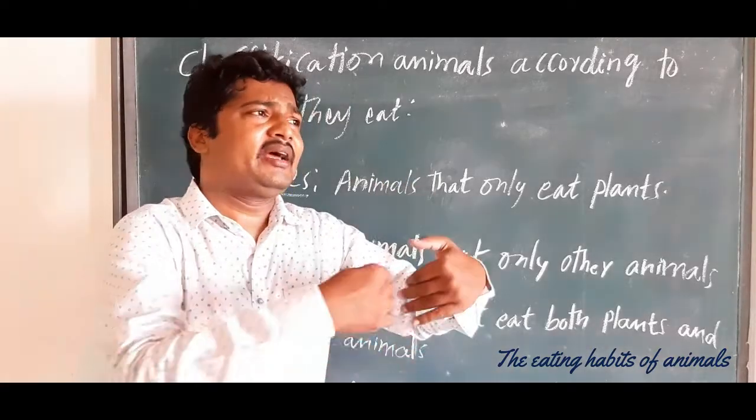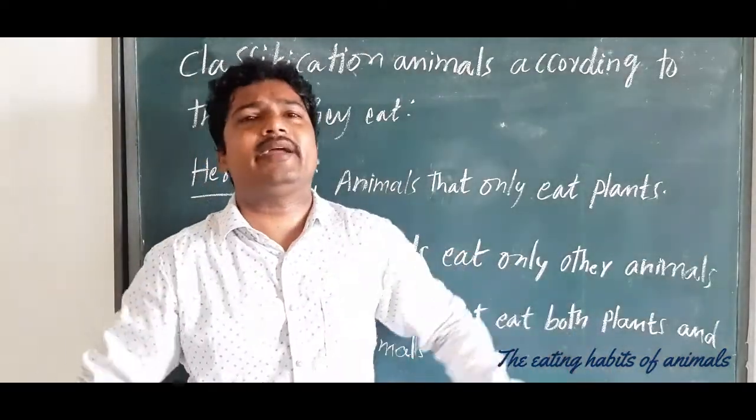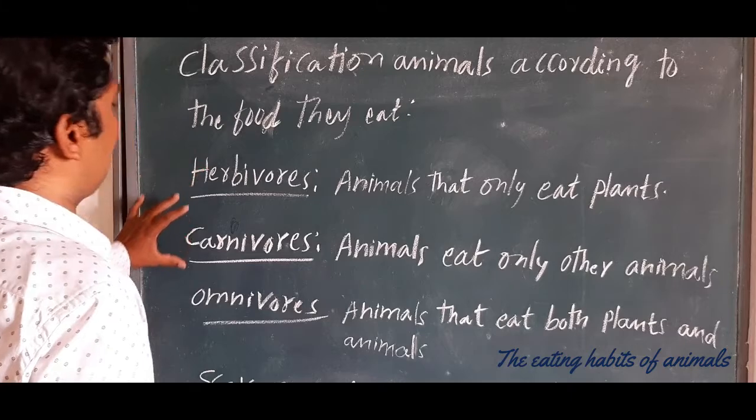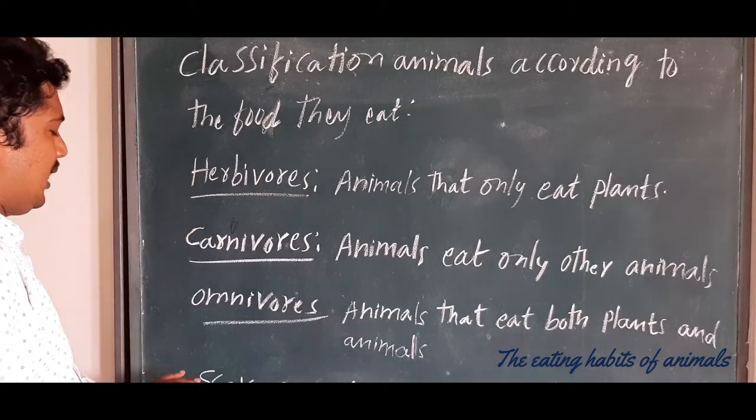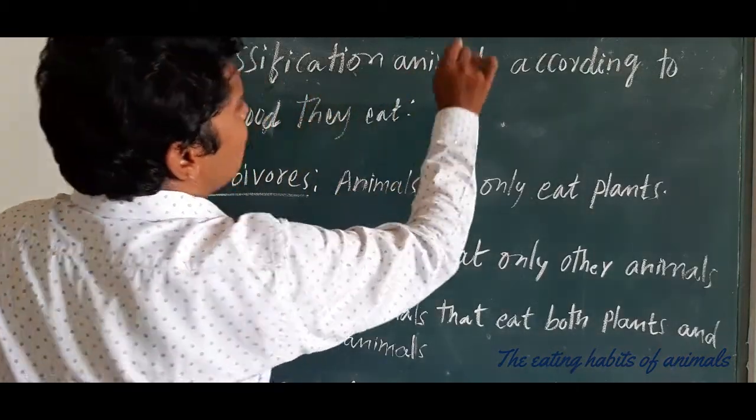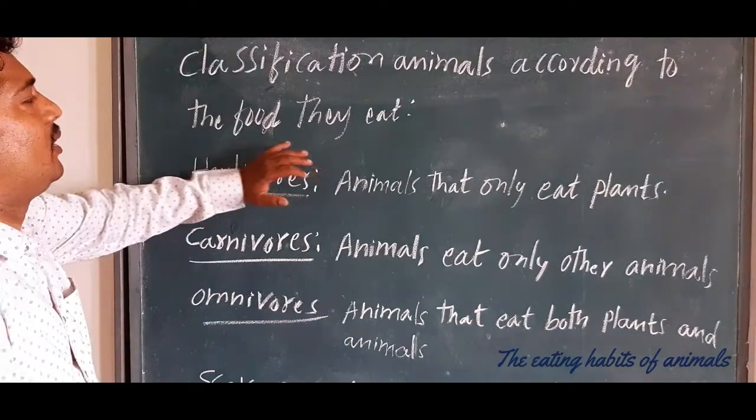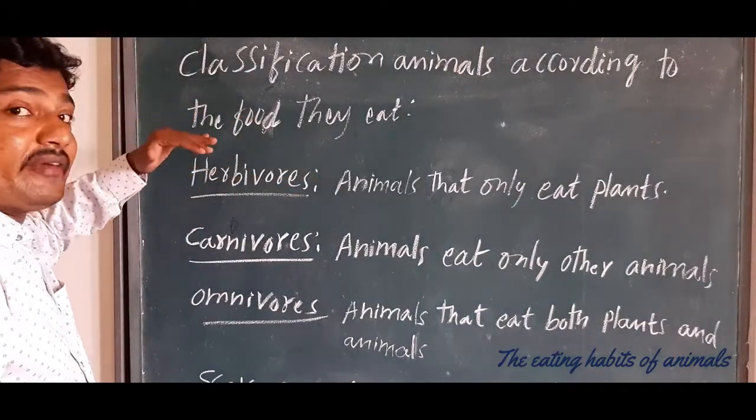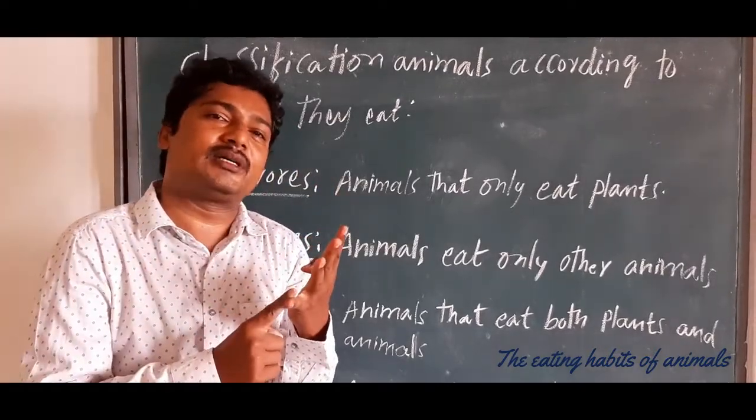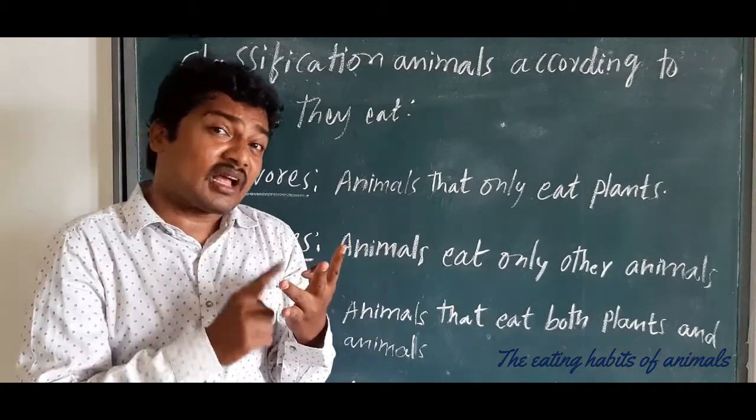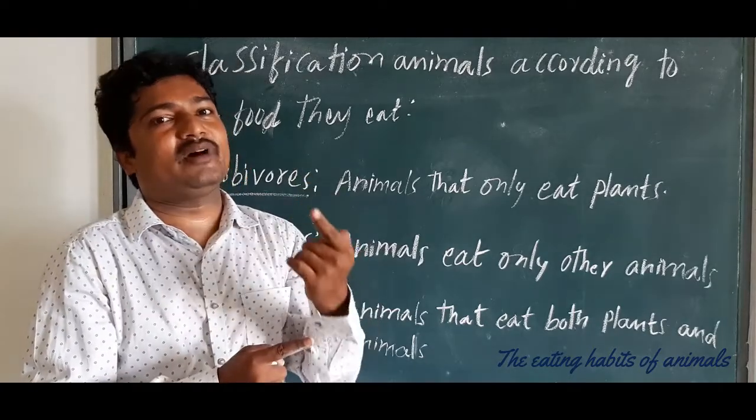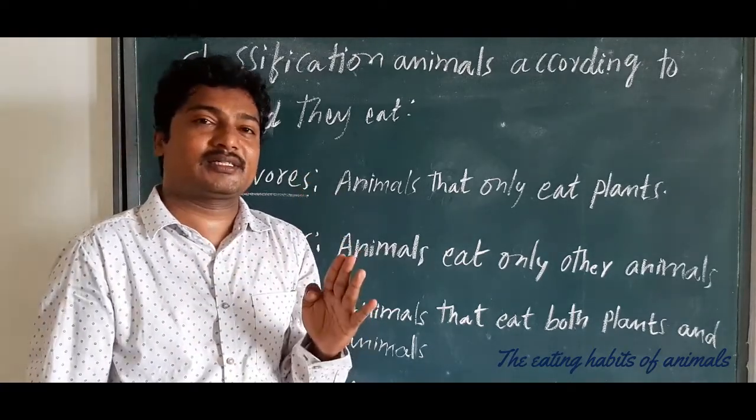So we can divide or classify them into 4 types: herbivores, carnivores, omnivores, and scavengers. This classification of animals according to food habit is divided into 4 types. The first one is herbivores, the second is carnivores, the third is omnivores, and the fourth, the last one, is scavengers. Am I clear?